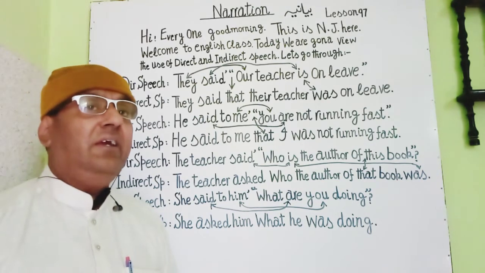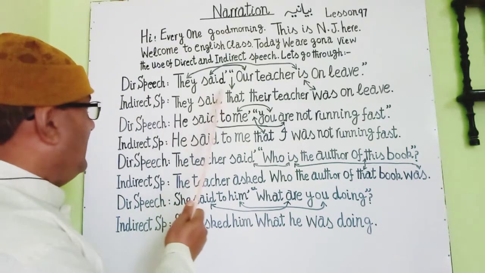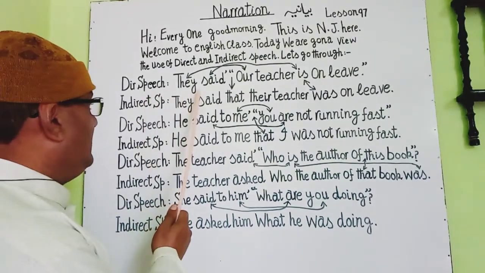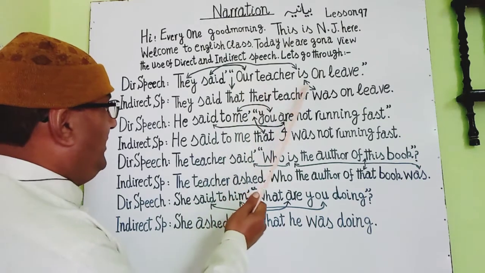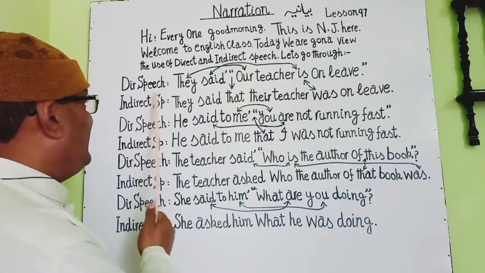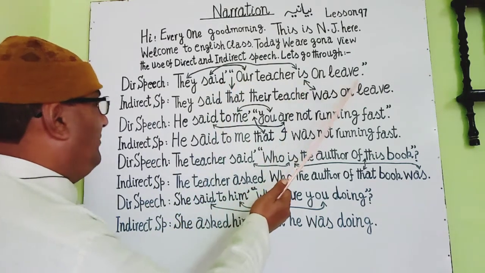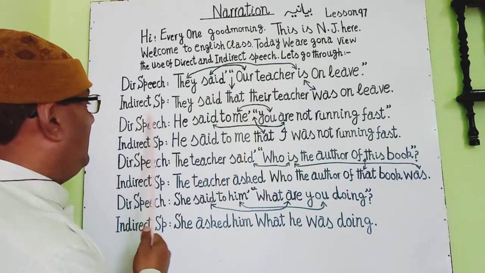Hey, you see guys and girls, the first sentence or statement is in direct speech. It says, they said, comma, inverted comma start, our teacher is on leave, comma, inverted comma close, full stop. They said, inverted commas, our teacher is on leave. Now we have to change this statement into indirect speech.